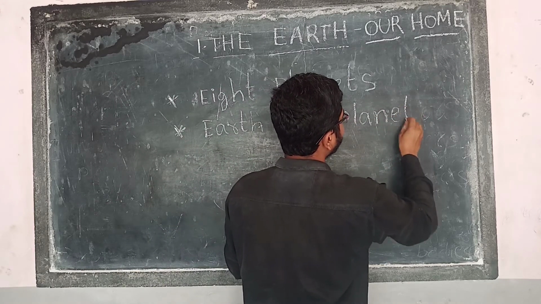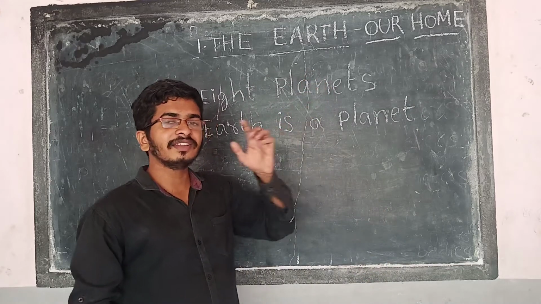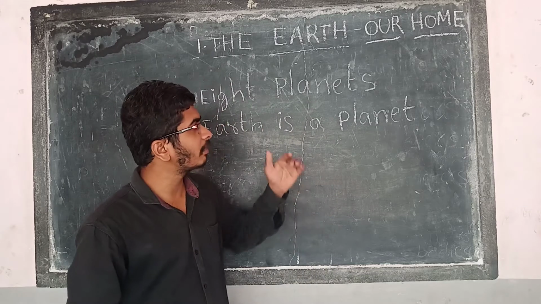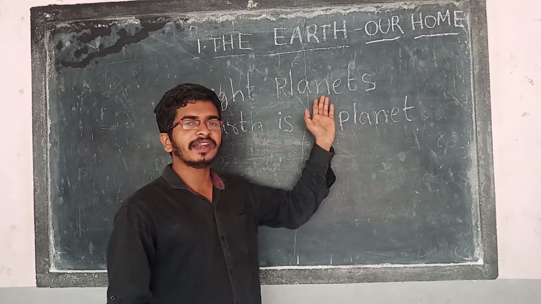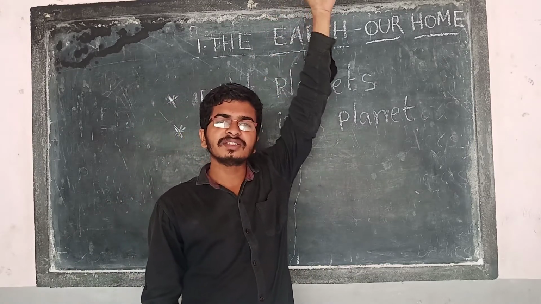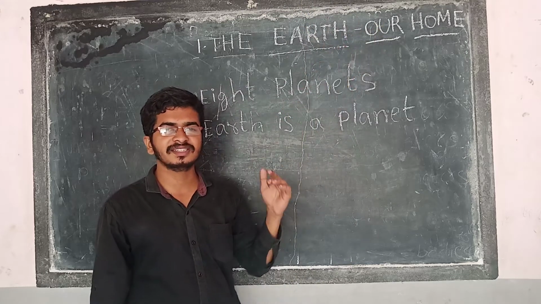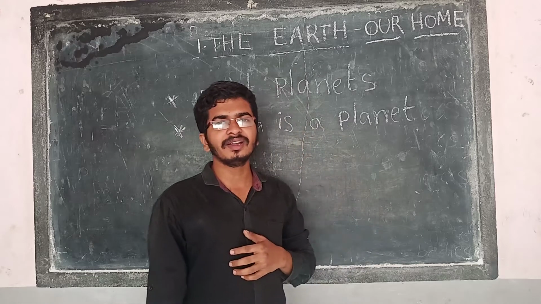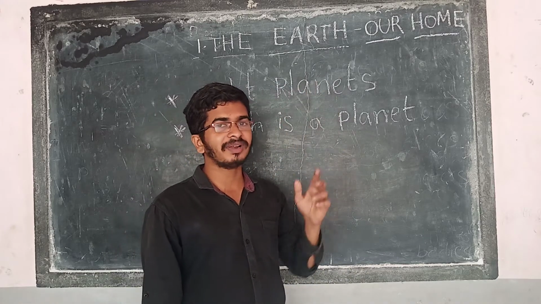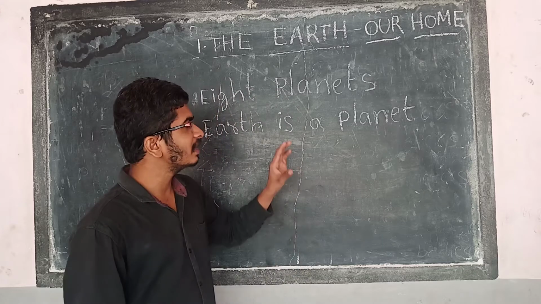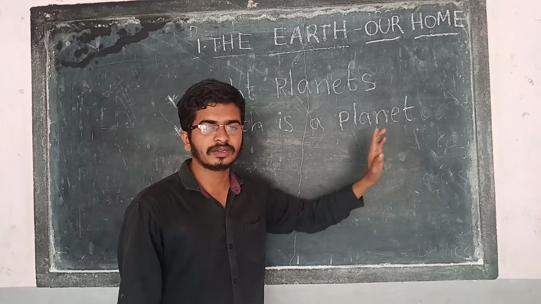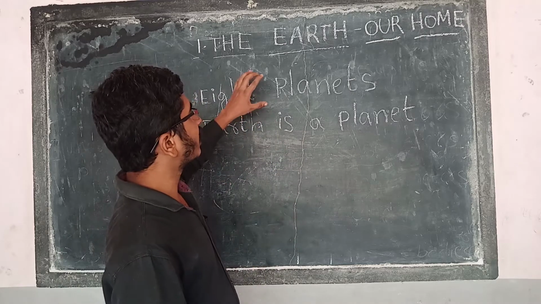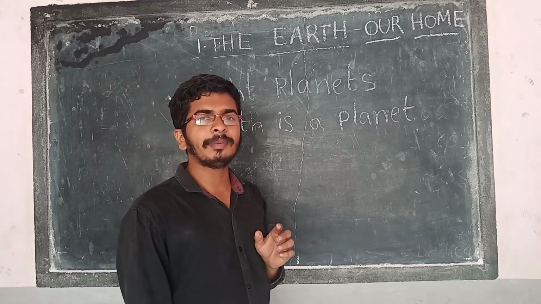So have you seen other planets? Can we see other planets with our naked eye? We cannot see because the remaining planets are at a very long distance. But we can see the stars, but we cannot count. Okay? So Earth is a planet. How many planets do we have in our solar system? There are 8 planets.